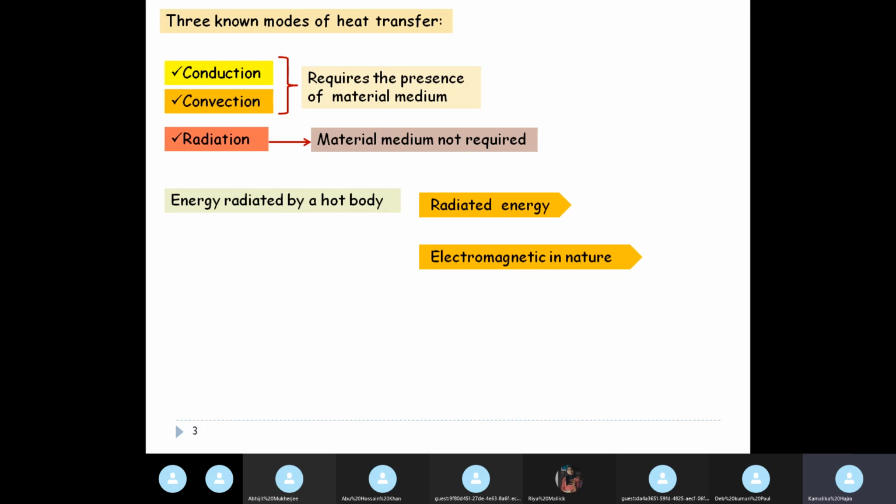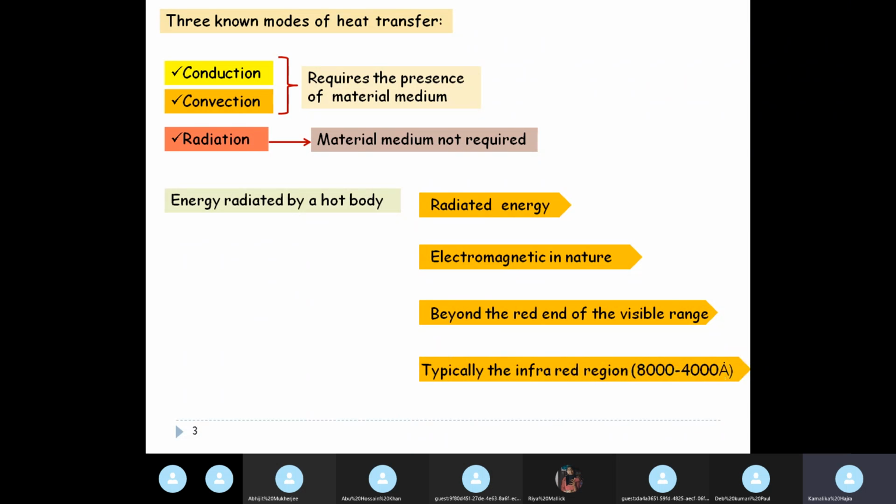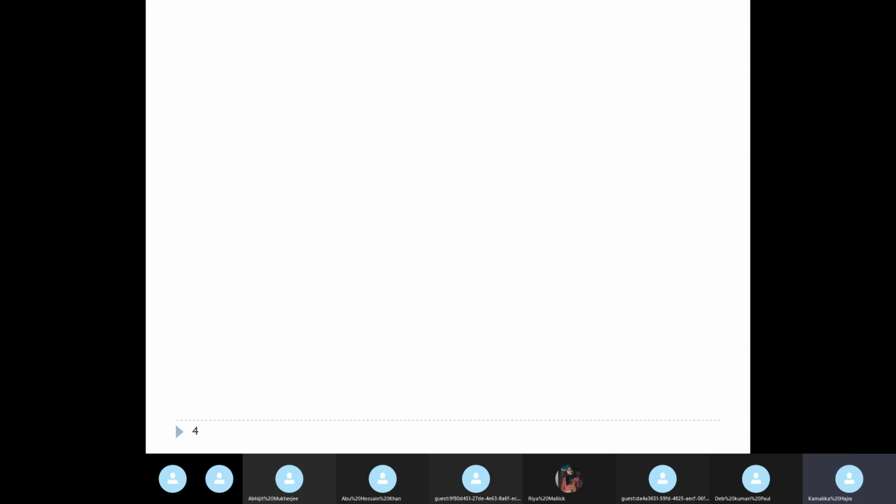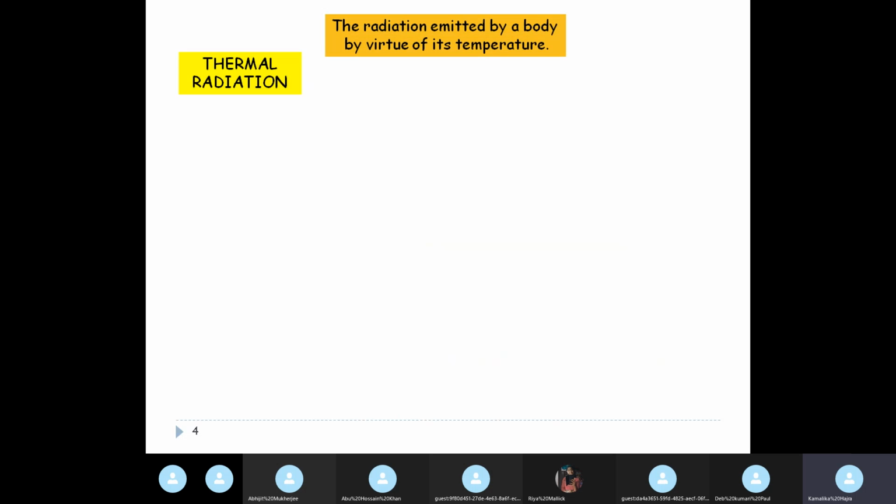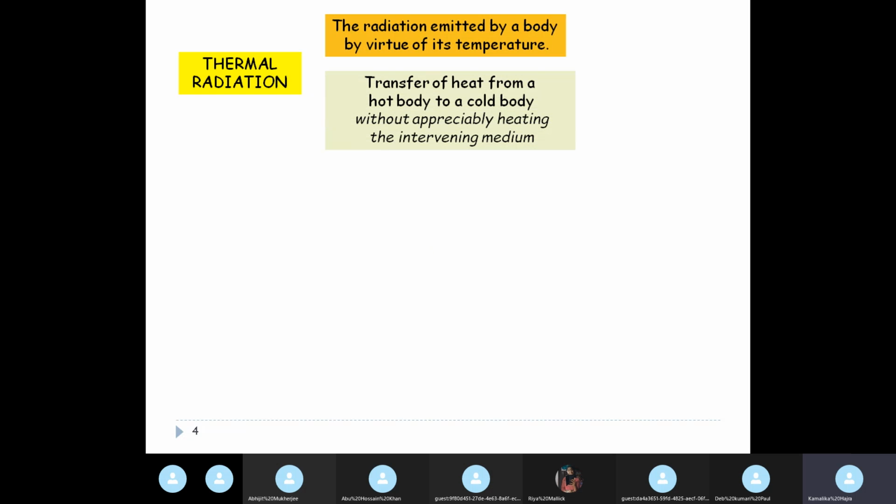Okay, so it is electromagnetic in nature, and therefore it will follow all the properties of electromagnetic waves. It is beyond the red end of the visible range, as I just told you, typically in the infrared region. Now, thermal radiation, as the name suggests, is the radiation emitted by a body by virtue of its temperature. And the transfer of heat from a hot body to a cold body will happen without interfering with the medium.